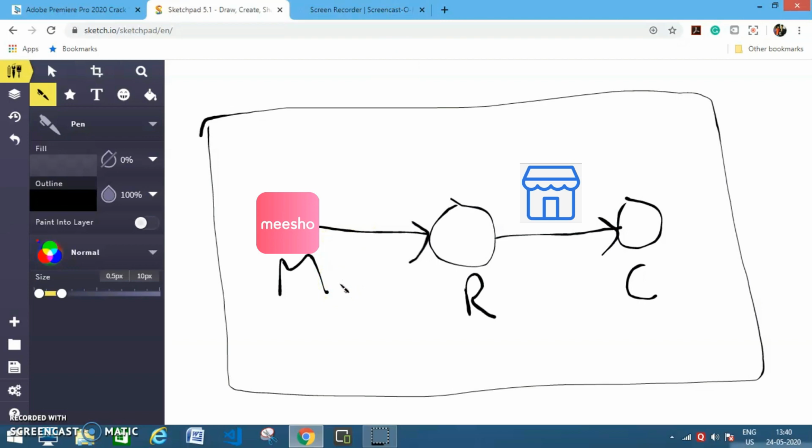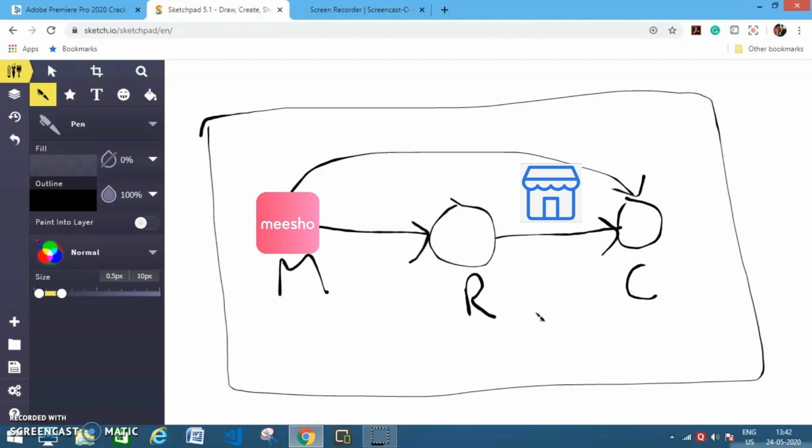the Facebook Marketplace. Now, generally in the reselling business model, the reseller buys products from the manufacturer and delivers products to the customer. But in our case, when a customer gives you an order for a particular product, you simply have to order that product on Meesho, and Meesho will directly deliver that product to the customer. So you don't even need inventory. So it's very beneficial for teenagers just like me who don't have any money to invest in any business. So this is how the whole business model will work in our case.